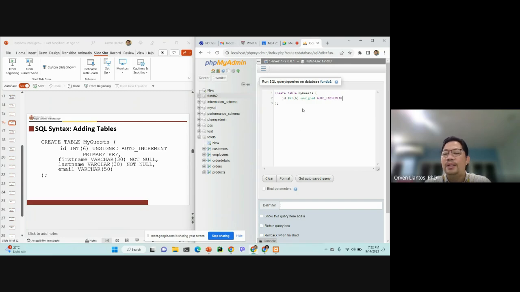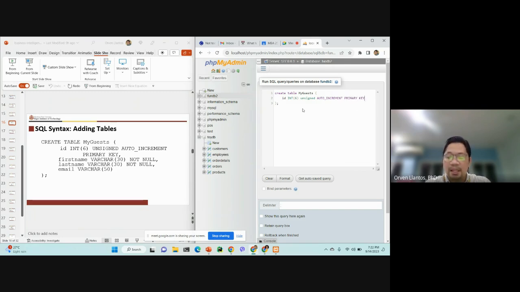So basically it will start at 1, and after that, if you're going to add new records, then the next ID will be +1. If it is 1, then the next ID will be 2. If you add another record, then it will be 3. Just like that. And this will be our primary key.